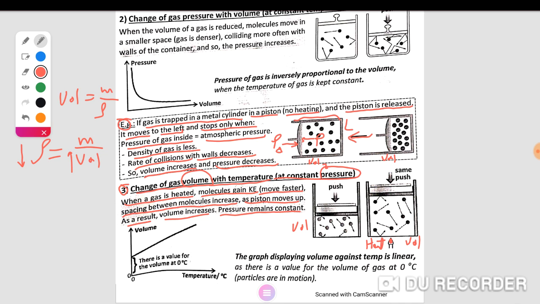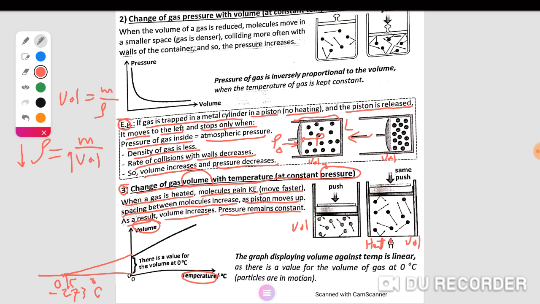When we draw the relation between the volume and temperature, this line is extended to this point. The point of extension is called 0 Kelvin, the last point, or negative 273 degrees Celsius. It is the point at which the volume of the gas vanishes theoretically.